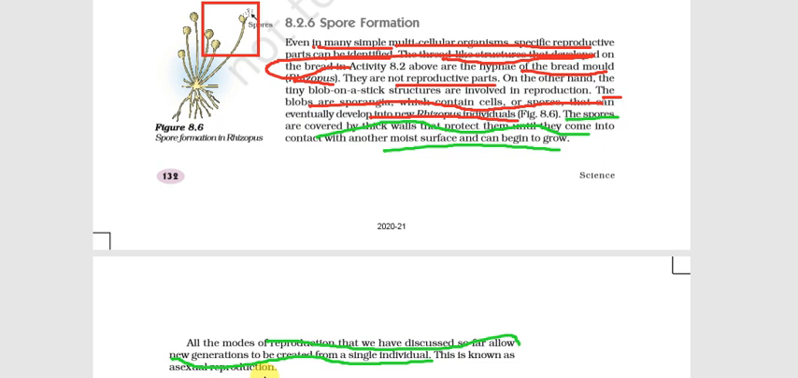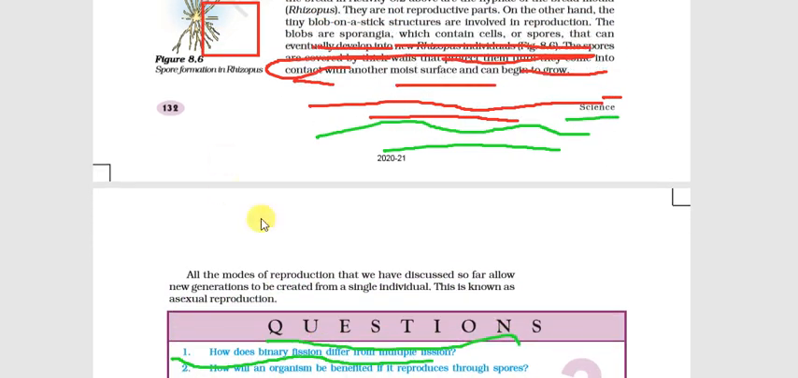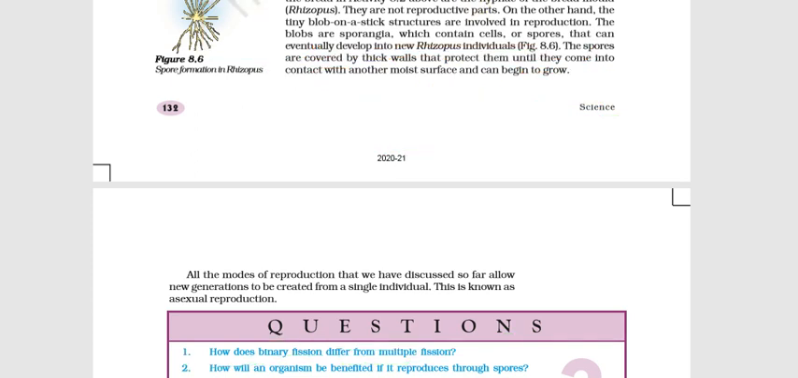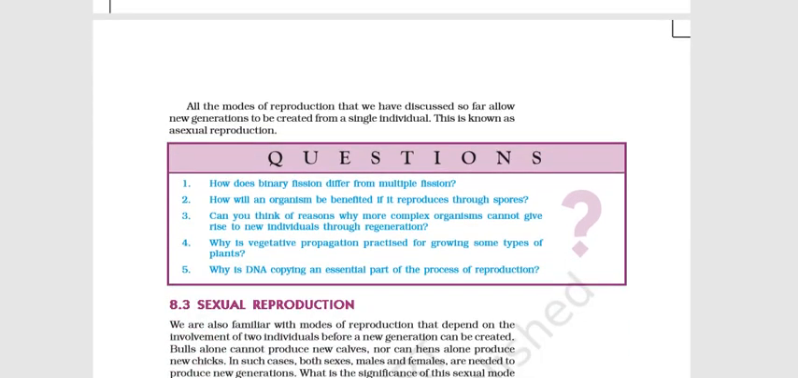Okay, so today we have completed the topic types of asexual reproduction. Next topic we will see in the next video. We will start, after this, sexual reproduction. So we have completed asexual reproduction.